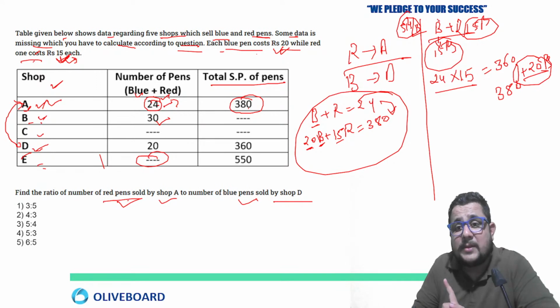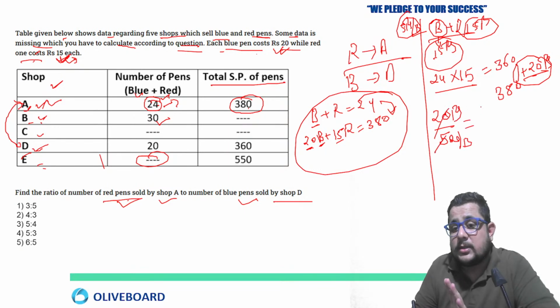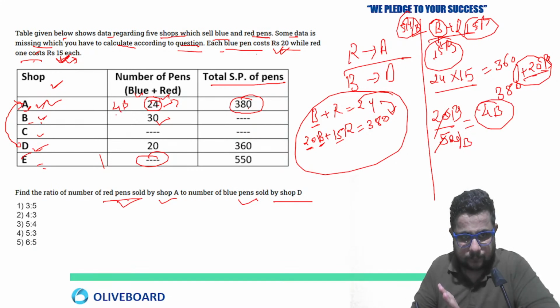And that is from the blue pen, right? On which we have taken the cost as 15 rupees. So on each blue pen 5 rupees, total 20 rupees are there. So 20 by 5, when you cancel it, you will get the number of blue pens, that is 4. So 4 blue pens here and 20 red pens for A.